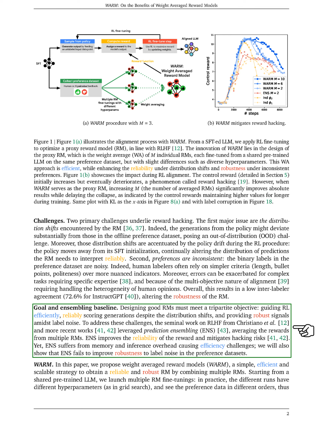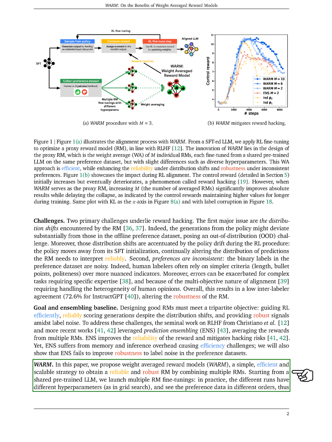Previous works have used prediction ensembling, which averages the rewards from multiple reward models, to improve the reliability of the reward and mitigate hacking risks. However, this method suffers from memory and inference overhead and fails to improve robustness to label noise in the preference datasets. In this paper, we propose a new strategy called weight-averaged reward models, WARM.